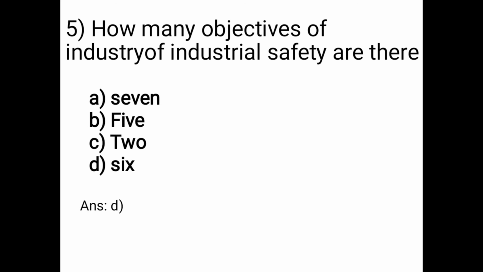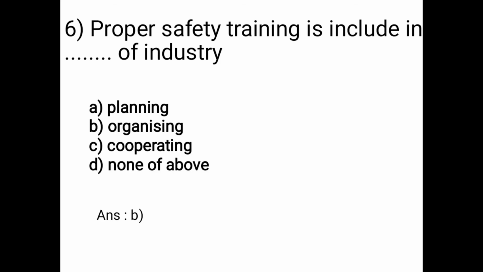So the question number 5 is, how many objectives of industrial safety are there? Options are A is 7, B is 5, C is 2, D is 6. Correct answer is option D, means 6 objectives of industrial safety are there.